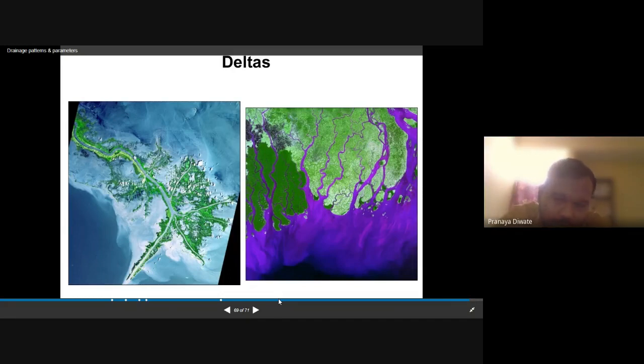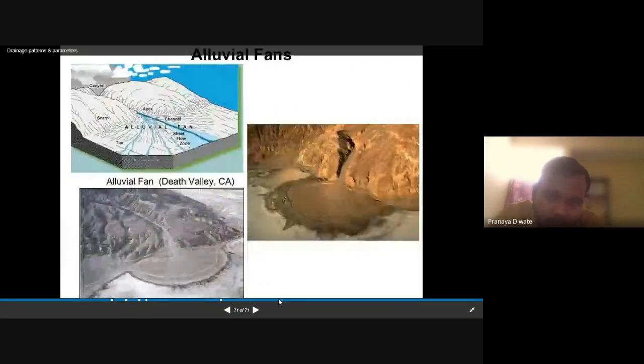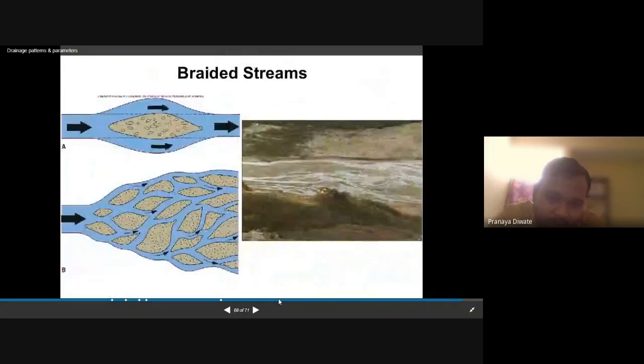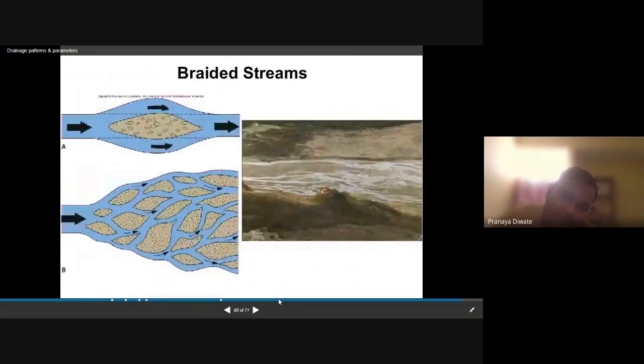So this is the alluvial fan deposit. All these pictures are very good, and you can have all this information in your PPT also. So braided streams and meandering streams.